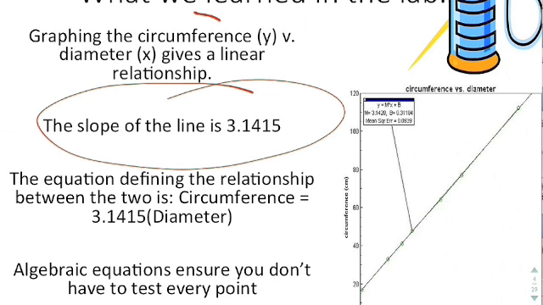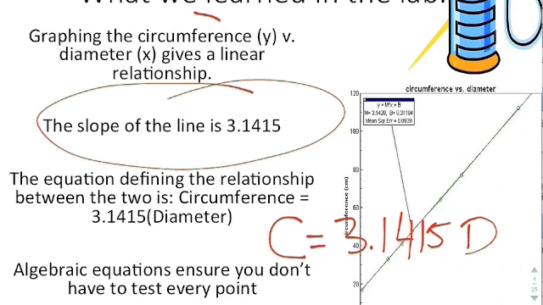Whenever you do that, you have an equation that defines this: the circumference is equal to 3.1415 times the diameter. You should recognize that as the same one from geometry, C equals pi d. So the point of this lab was to show you that every equation that you've learned in algebra and geometry has an experimental or empirical relationship that describes it. It's not like somebody just said, hey, let's make this equation work.